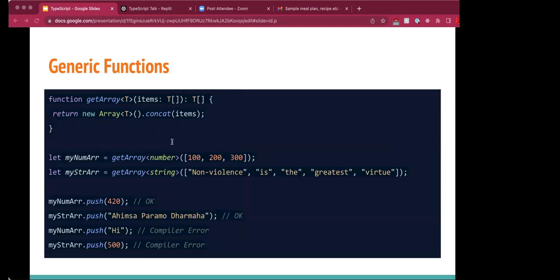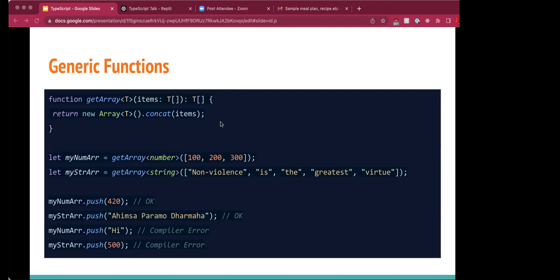Just like in generic types, in generic functions we define it as function name, with T within angular brackets. This allows us to use T within the type annotation as a type placeholder. Later, when the function is invoked, T is replaced with the provided type. So let's see this example.